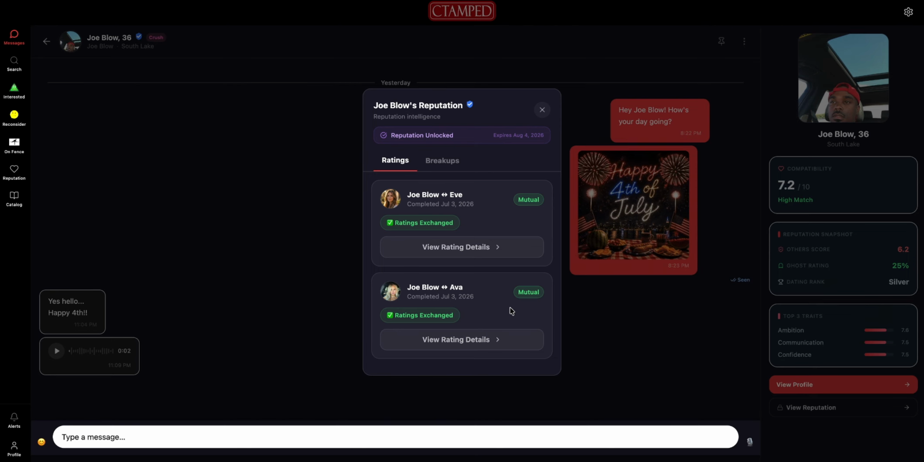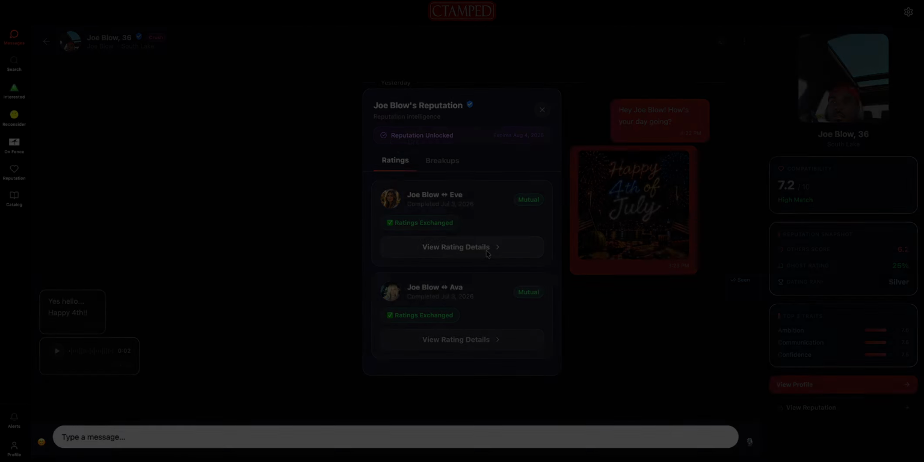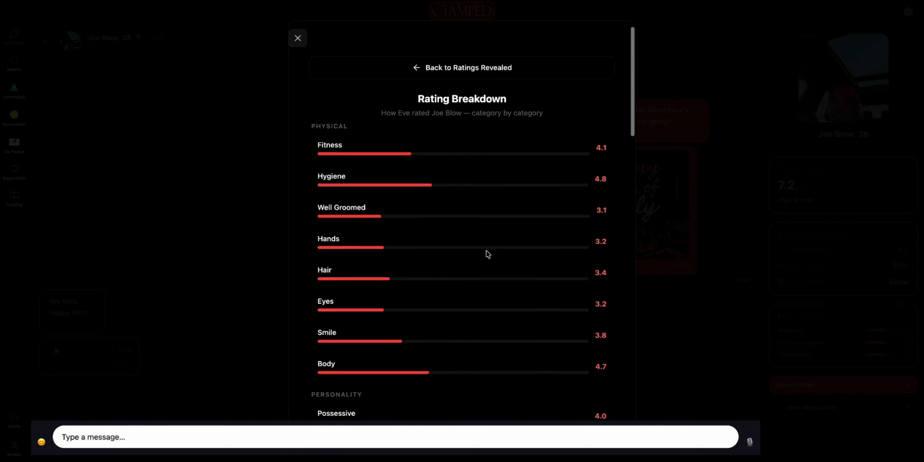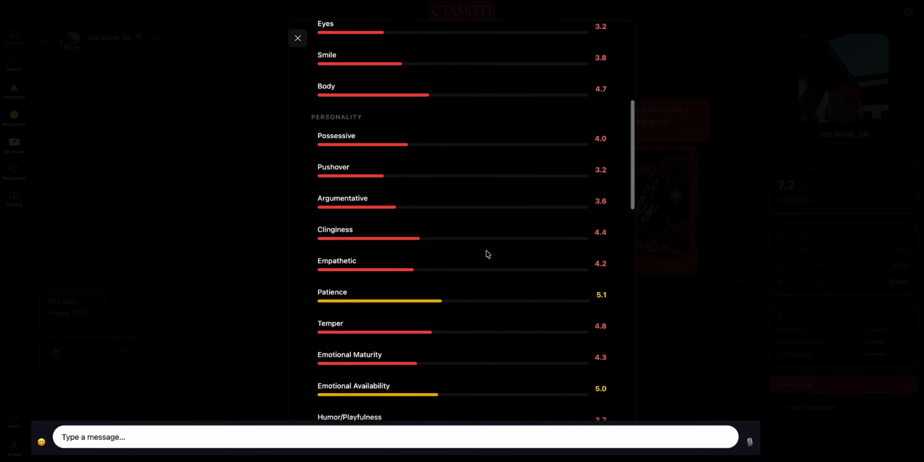This means that when you use this on a person, you can see not only their ratings but actually who rated them. Even their breakup records if any are available to show. And I can see here that Eve has rated him and also Ava. I can click View Rating Detail to see the full breakdown of what either user rated him as well.